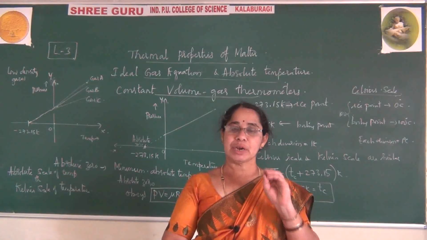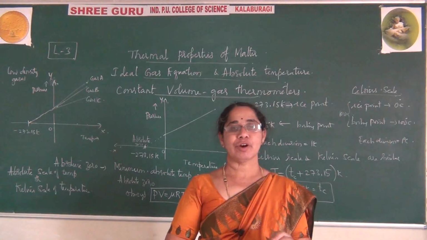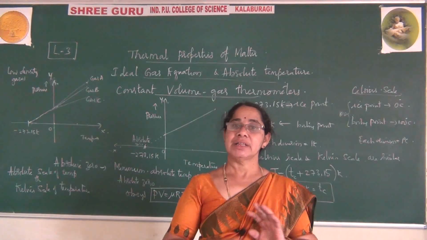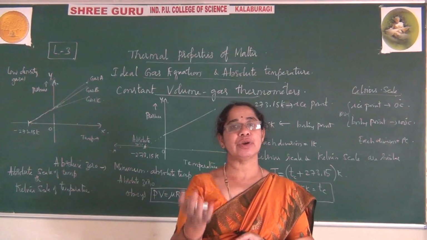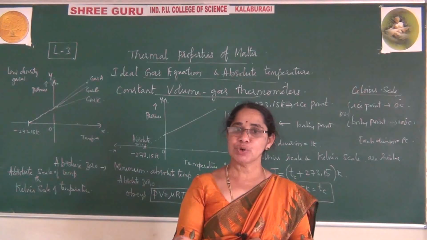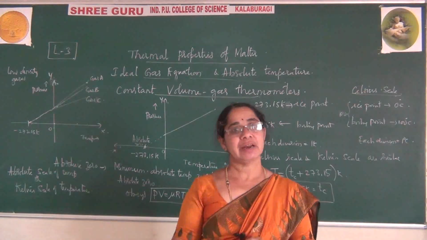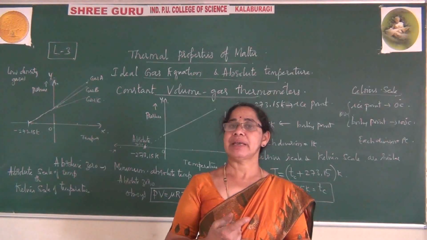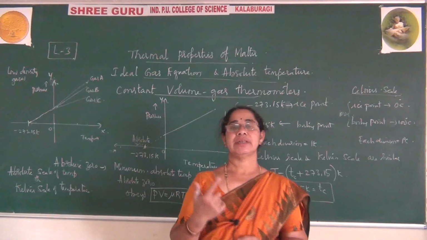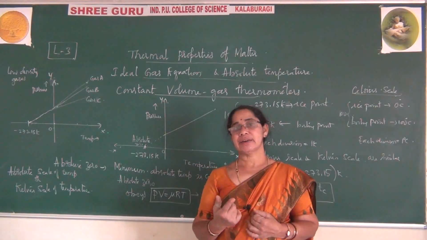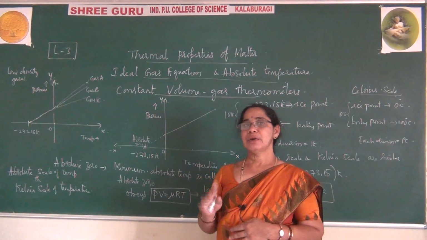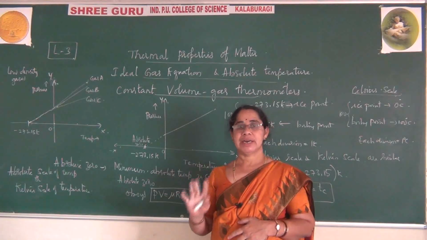If you remember that standard formula, you are ready to convert between these three scales, maybe Celsius to Fahrenheit, Celsius to Kelvin, or Kelvin to Celsius. You have to remember the formula for converting from one scale to another.